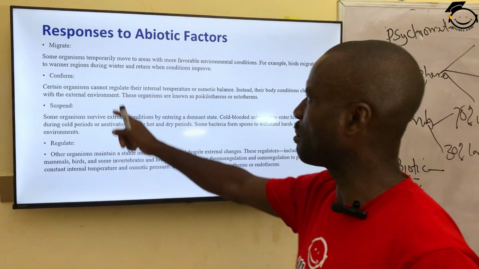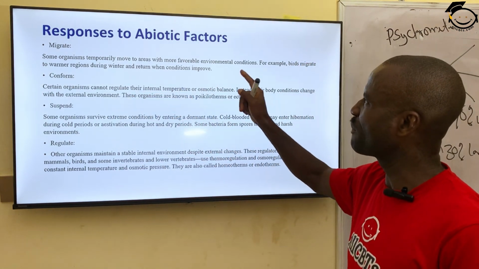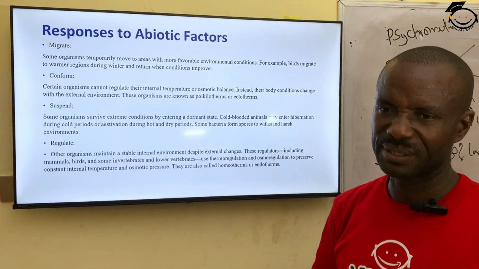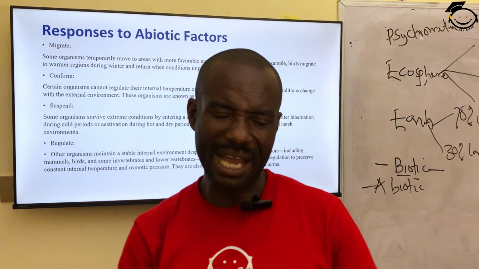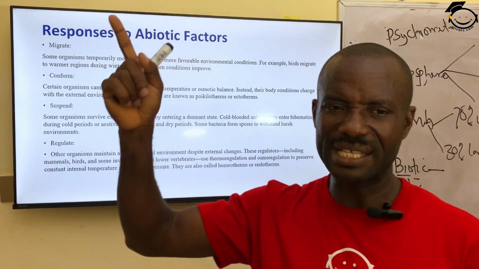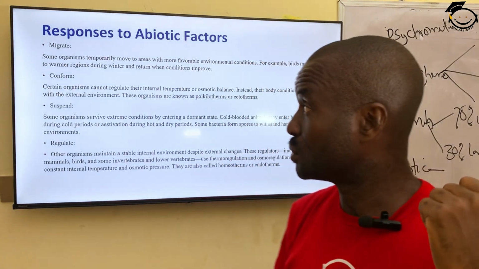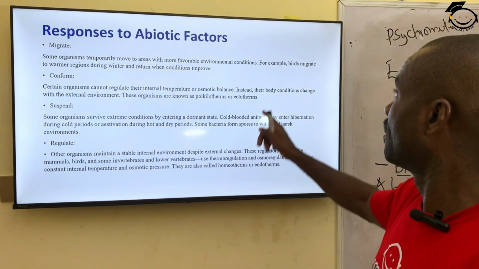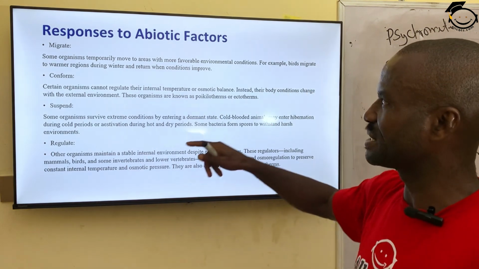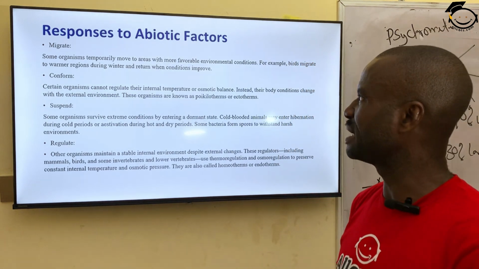Some organisms temporarily move to areas with more favorable environmental conditions. Like we said, cattle eagles move all the way from the north down south because the environment there is too hot for them, too harsh for them. So they have to move down to a particular environment where they are safe and secure. For example, birds migrate to a warmer region during winter and return when the condition improves.